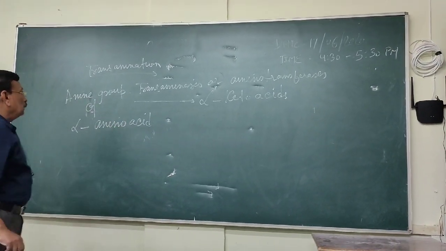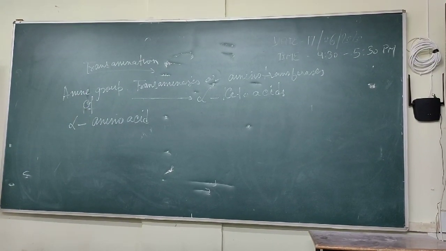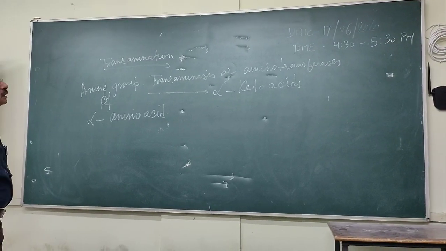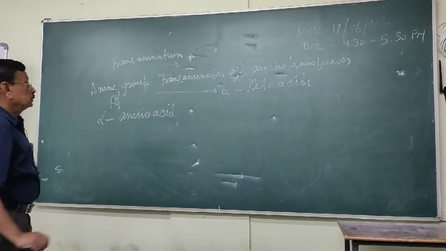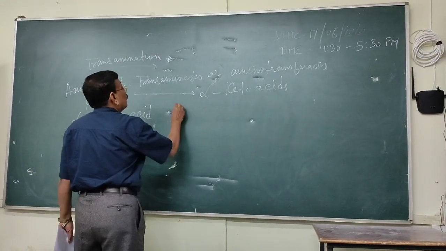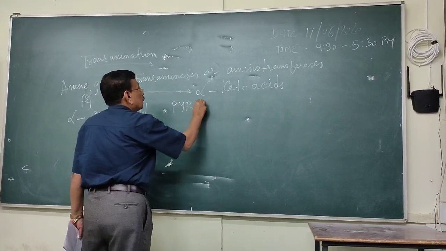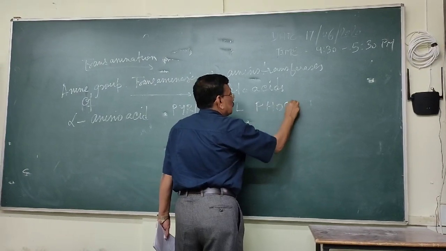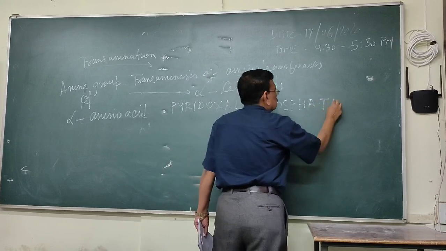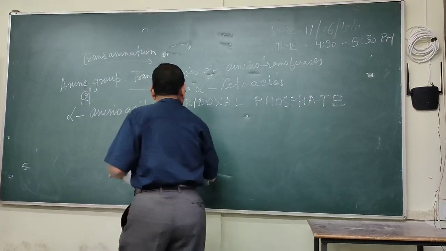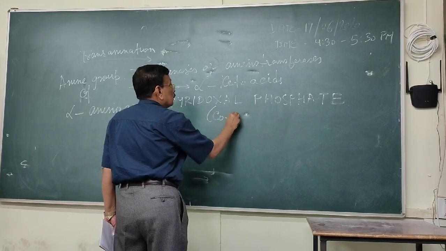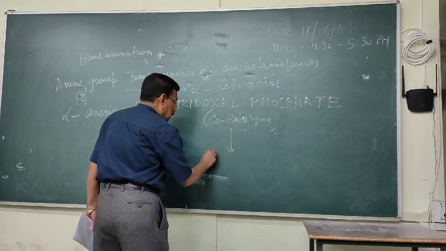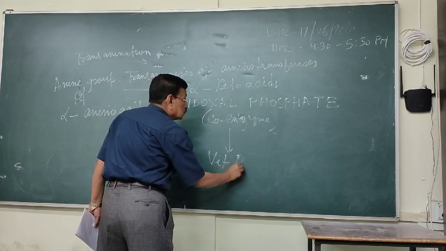So the amine group of alpha amino acid will convert to the alpha keto acids by the enzyme transaminases or amino transferase, and there is a cofactor, pyridoxal phosphate. It is the coenzyme, and where does it come from? It comes from vitamin B6.